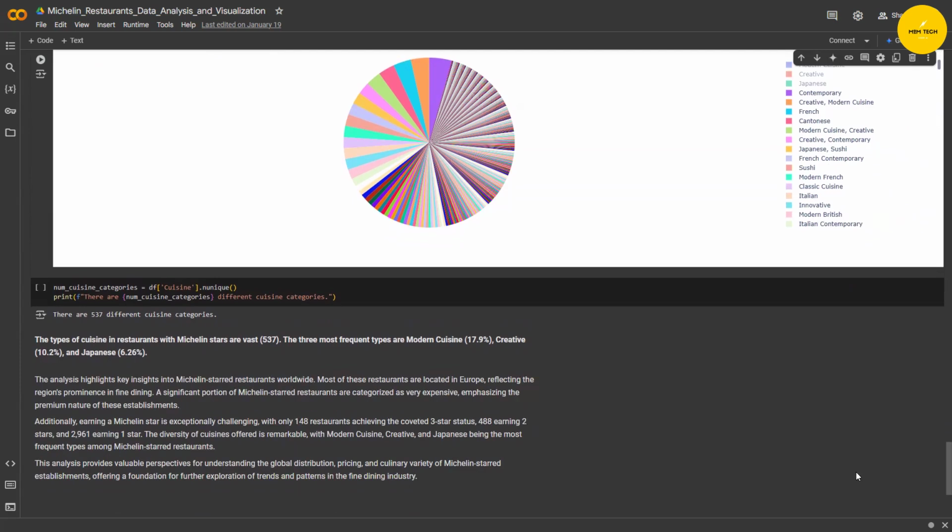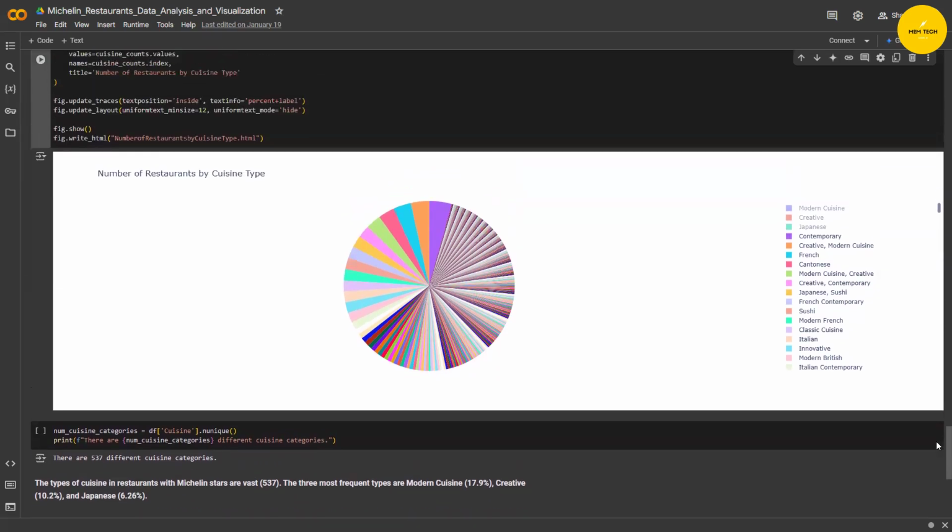This analysis provides valuable perspectives for understanding the global distribution, pricing, and culinary variety of Michelin-starred establishments, and it offers a foundation for further exploration of trends and patterns in this fine dining industry.